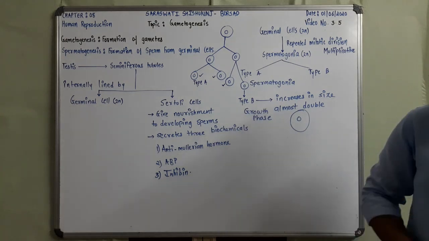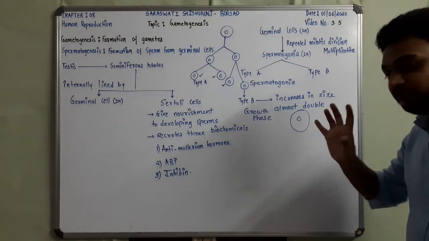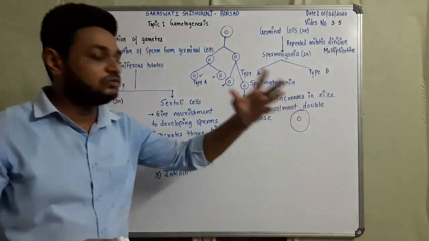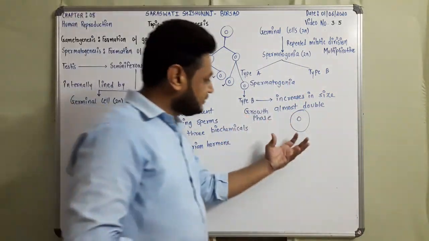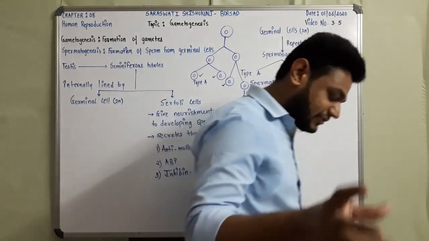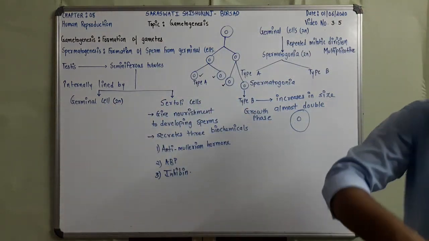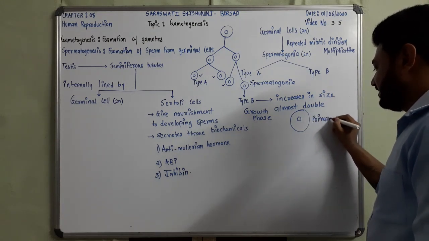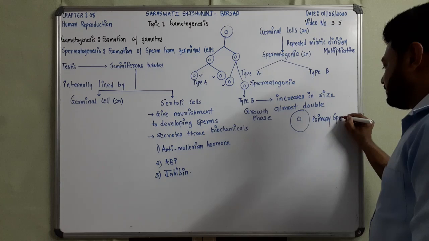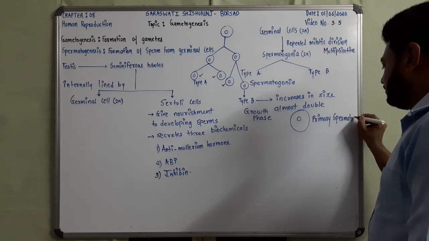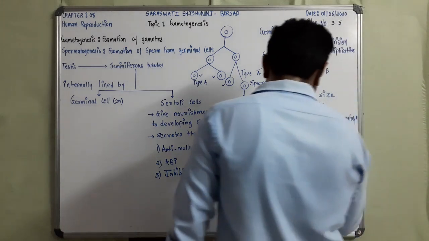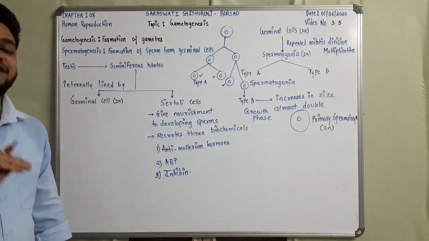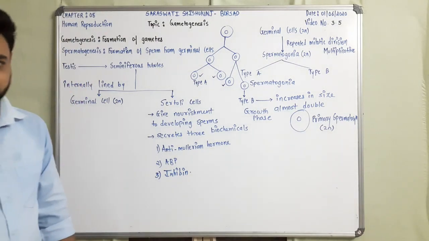After differentiation, it increased in size by taking nourishment from the Sertoli cells. This spermatogonium is now referred to as the primary spermatocyte, which is also diploid, because it has not undergone any kind of division.